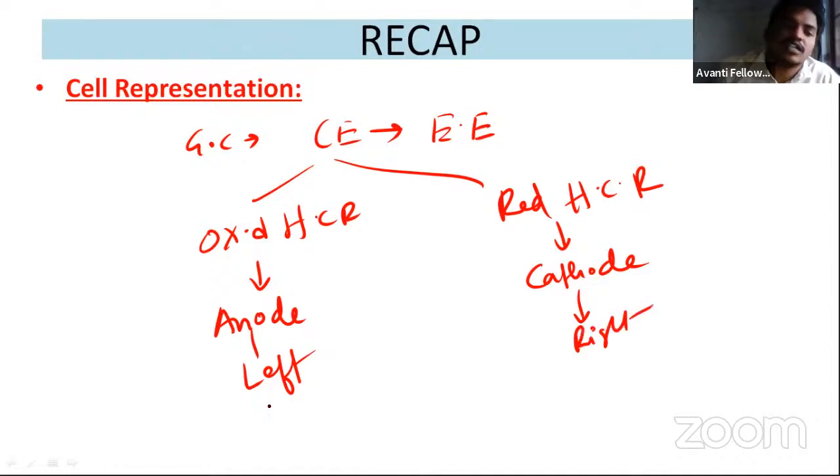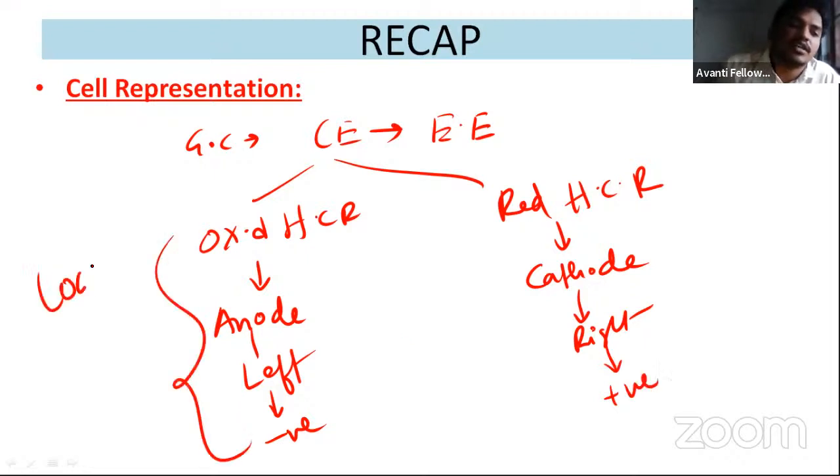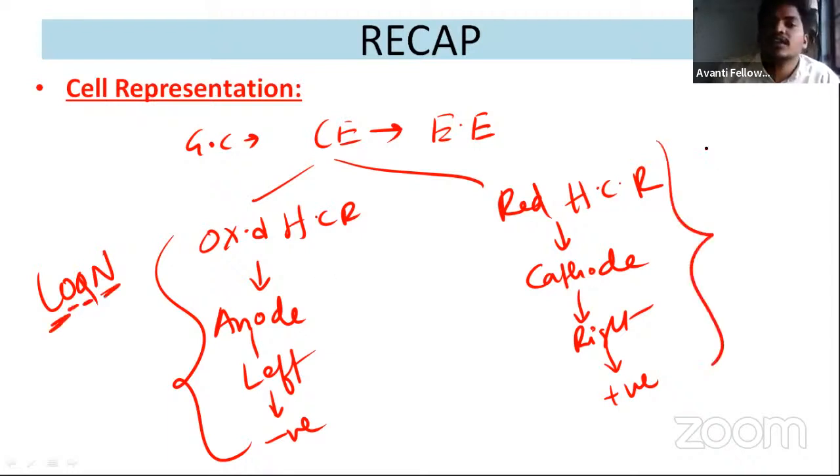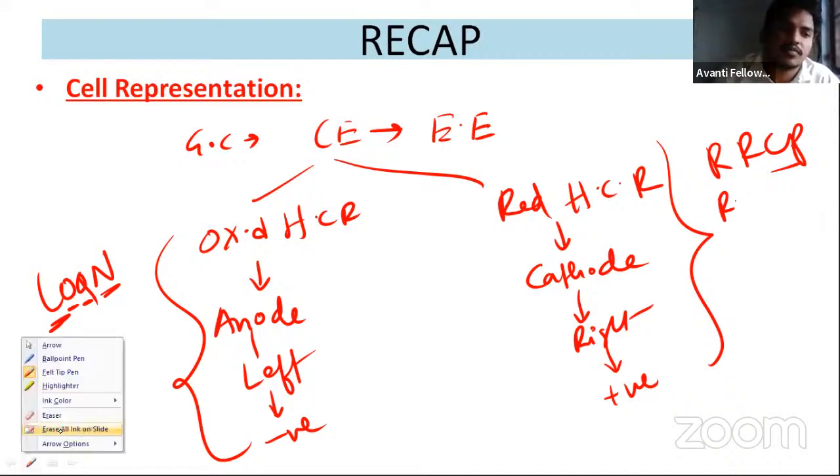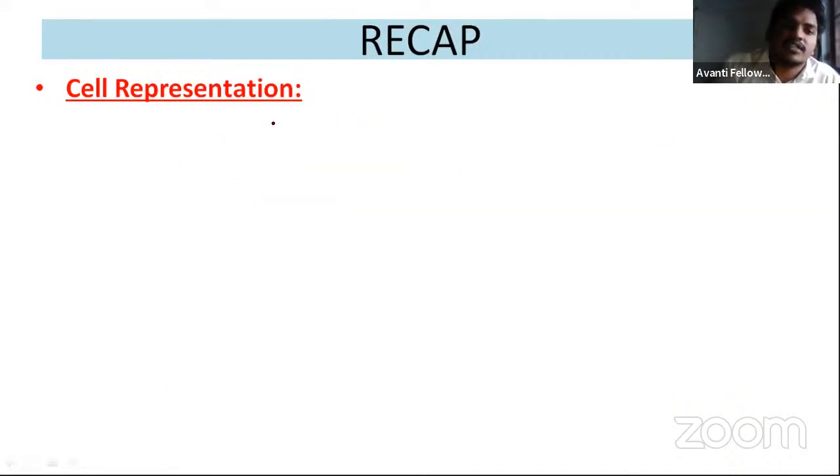Now the charge present here is negative, and the charge present here is positive. To remember this, I gave a trick called LOAN, that is left oxidation anode negative, and a short trick RRCP, that is right reduction cathode positive. We have mentioned these points. Now how do you represent this?